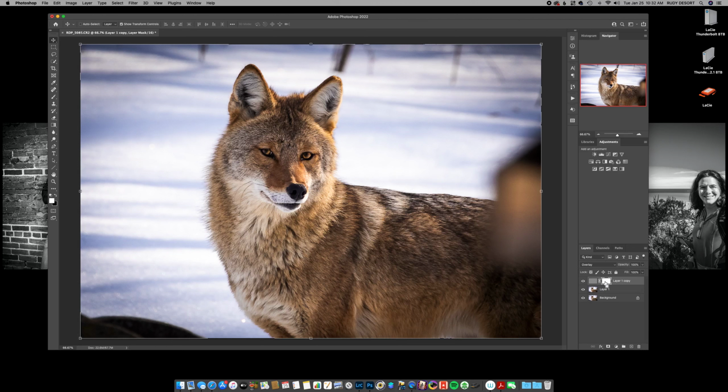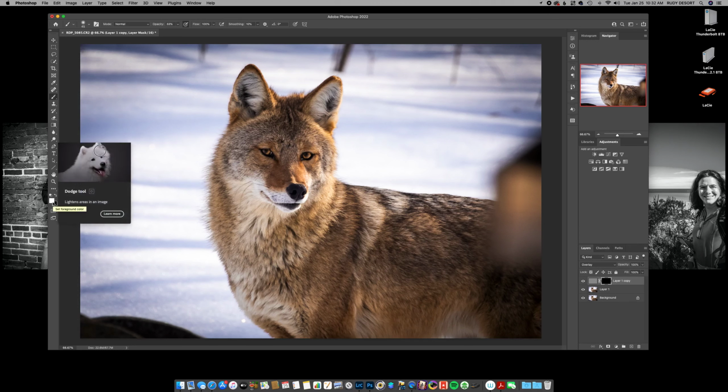So I'm going to use Command I to invert it, which brings up a black box. Now I'm going to go over to the brush, select white to show, and I'm going to select my brush to be 100%.